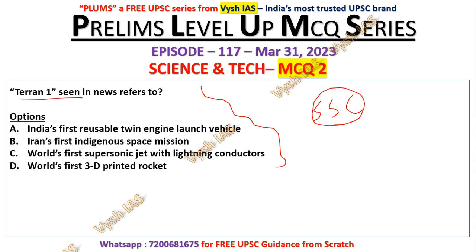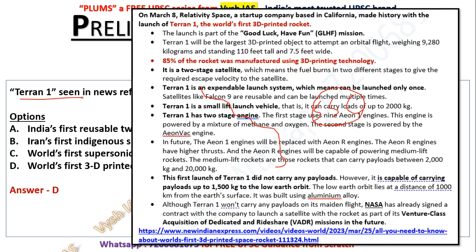So here, Terran 1 seen in news refers to the world's first 3D printed rocket. Okay, so see, March 8th, Relativity Space, which is a startup company in California, USA, made history with the launch of Terran 1, the world's first 3D printed rocket. Now even big houses are being built in 3D printing, and the future is 3D printing. Everything is getting printed, and you can build it in the 3D format.